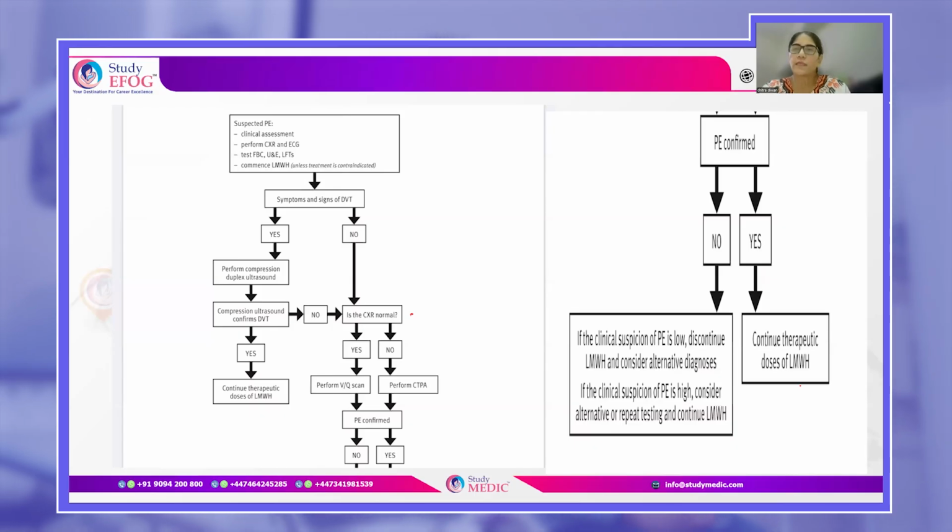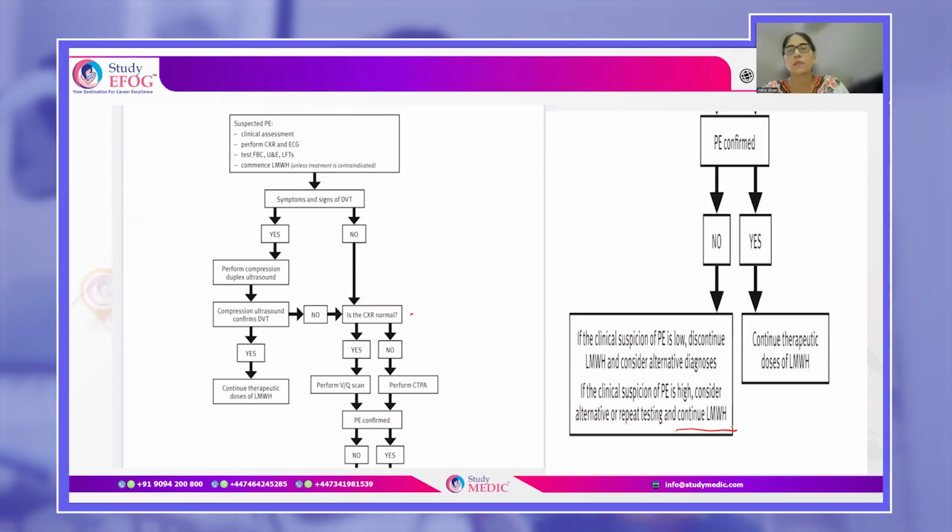If the VQ scan and CTPA do not confirm that pulmonary embolism is present, but your clinical suspicion is very high, then in those cases, you will continue low molecular weight heparin and you will consider alternatives or you will do the tests again. If your clinical suspicion of pulmonary embolism is low, you can discontinue low molecular weight heparin and you can consider some other diagnosis of shortness of breath or chest pain. So this is another flow chart which is very important, and please go through this flow chart very carefully.